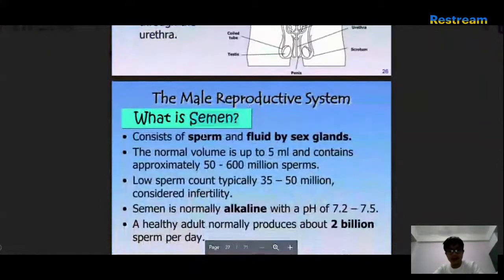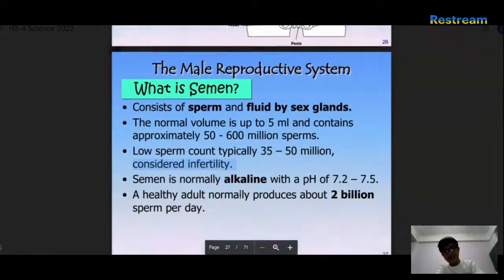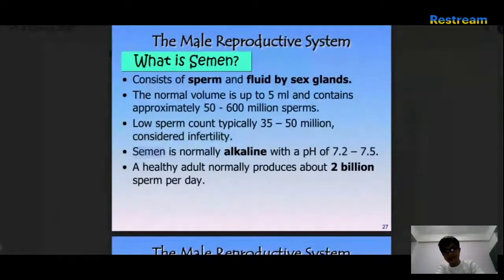What is semen? Consider the sperm and fluid by sex glands. Normal volume is up to 5 ml. Contains approximately 50 to 600 million sperms. Low sperm count, typically 35 to 50 million, is considered infertility. Interesting. Are you sure it's 5 milliliters? I don't know. How much is 5 milliliters anyway?